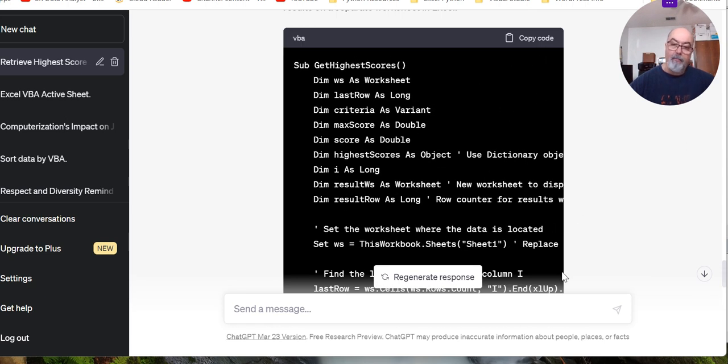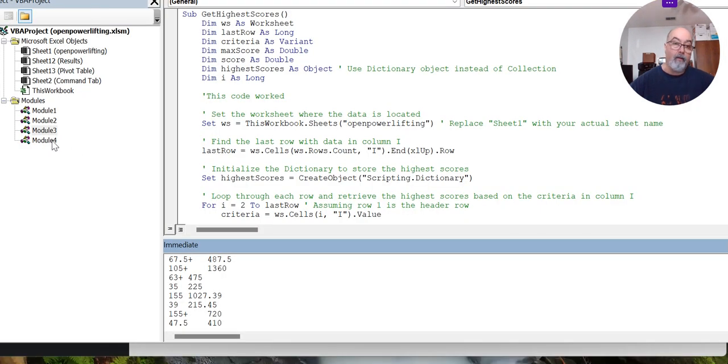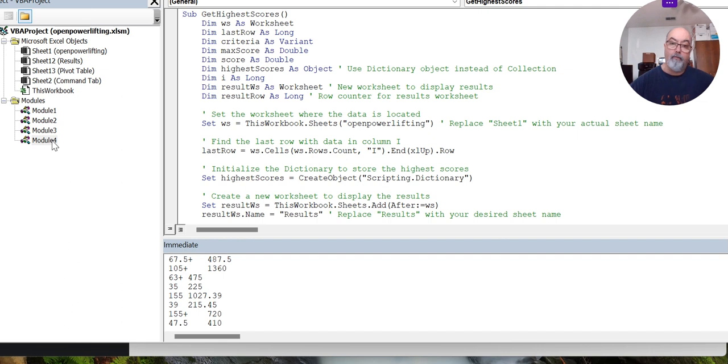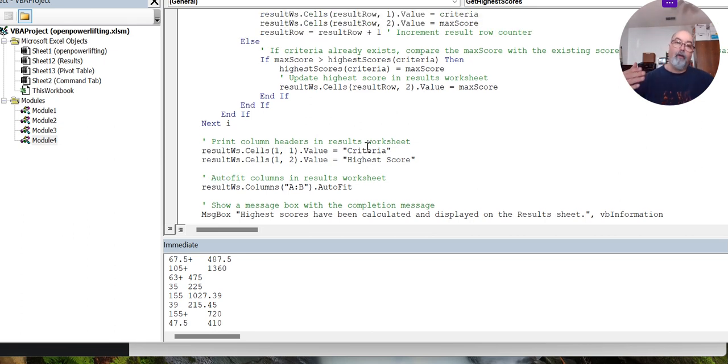So I did the same thing. I copied the code, I went back to this editor, and this time I created a new module number 4. And this is a little different in the sense that now it doesn't say, remember, print column headers in Windows Immediate. It says, in this case, print column headers in a results worksheet. So first off, it's got to create a tab.